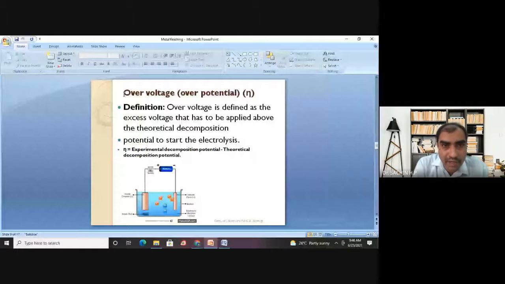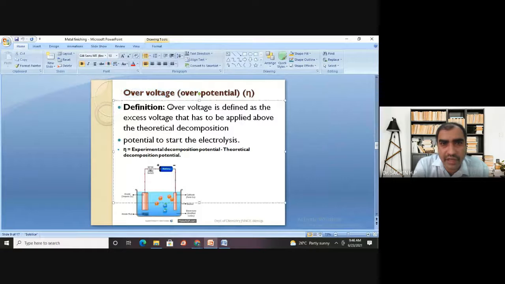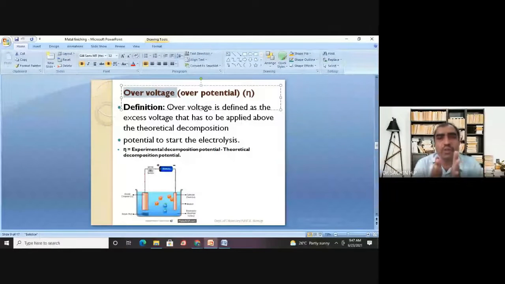By hearing this particular term, don't go through the definition, just look at the term over voltage. Decomposition voltage is already finished, and now we are dealing with over voltage. Tell me, what idea do you expect by looking at the term? By looking at the term decomposition voltage, we got the idea that it is the voltage which you have to pass to do the decomposition. Now, can you get any idea by hearing this term, over voltage?